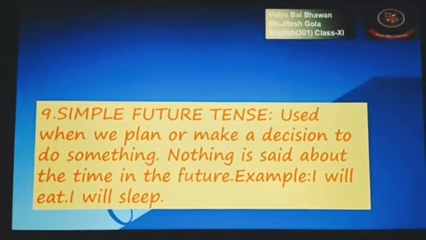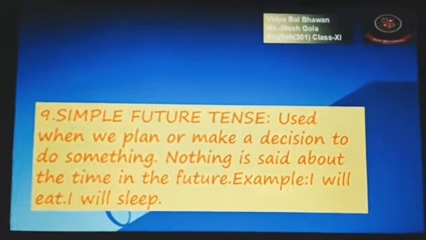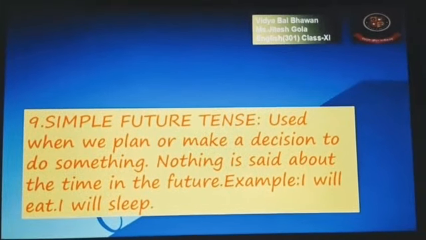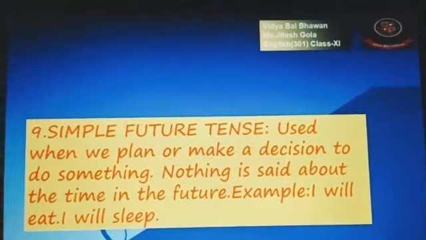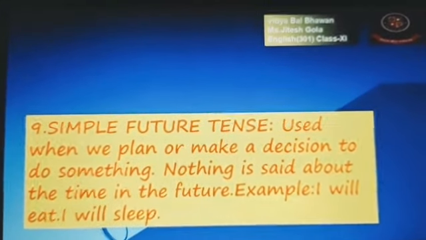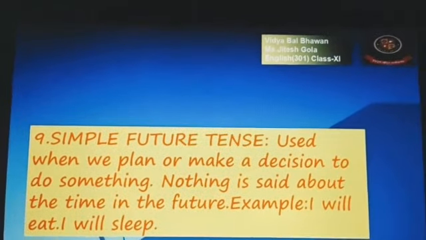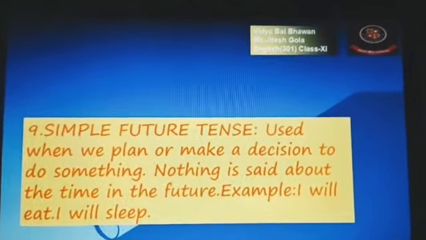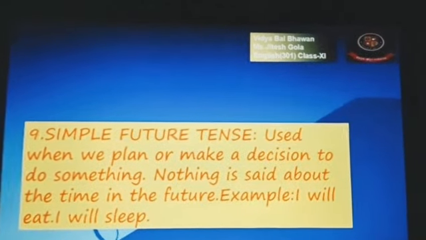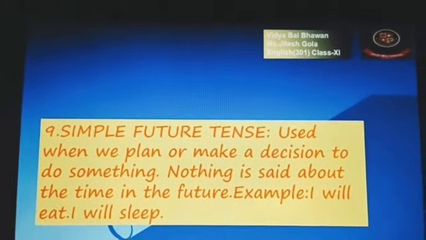Okay, we are just planning it for the upcoming time. Nothing is said about the time in the future. Okay, it means it is not mentioned in future tenses when you are going to complete it or finish it. For example, I will eat, I will sleep, I will study. Clear? So that is the example of simple future tense.